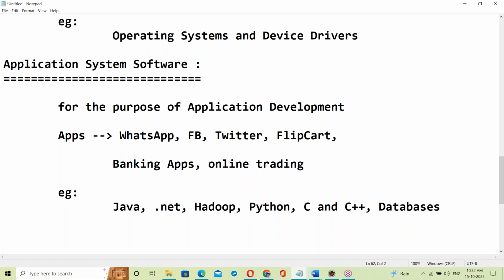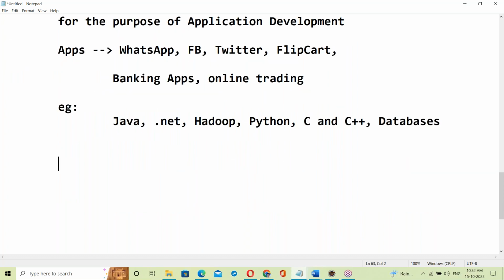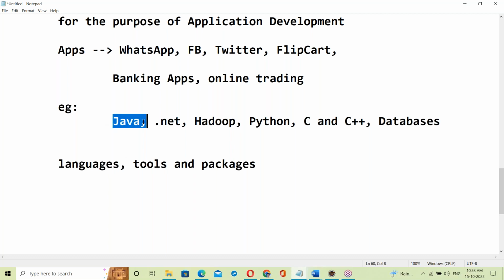In software, we are using more than 100 technologies: languages, tools, and packages. Languages like Java, .NET, C Sharp, Python, C, C++.